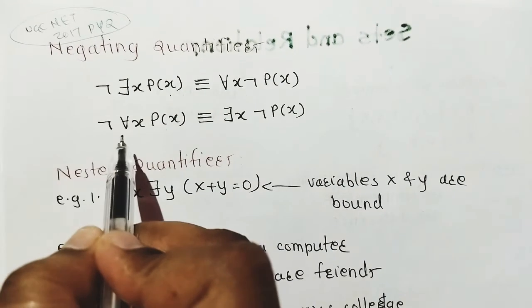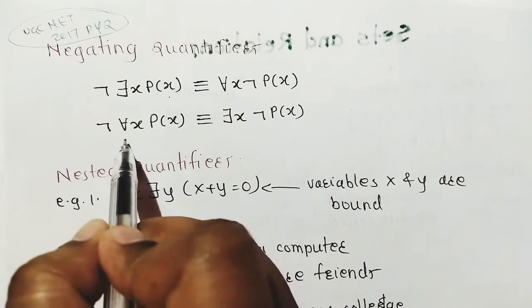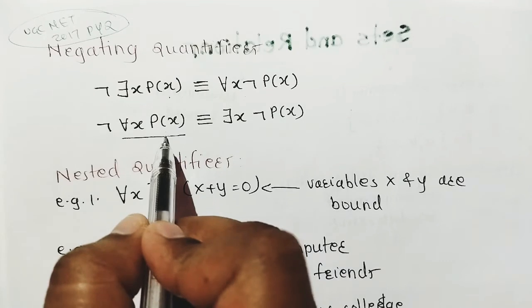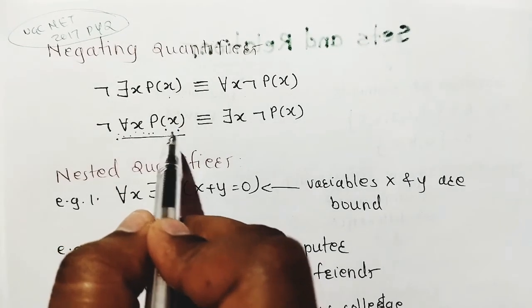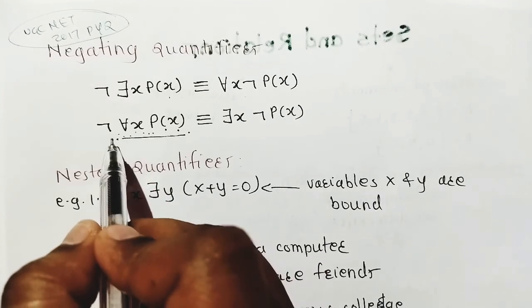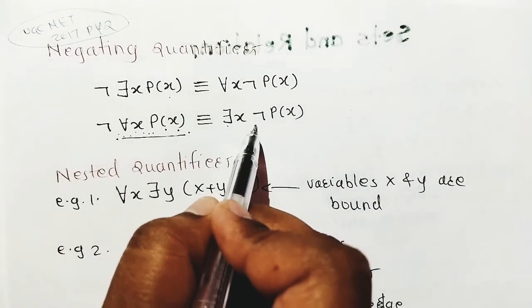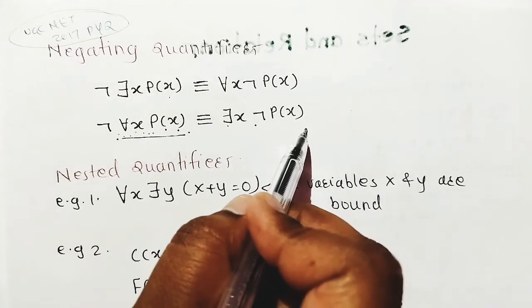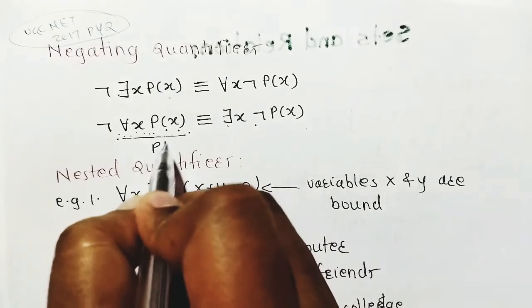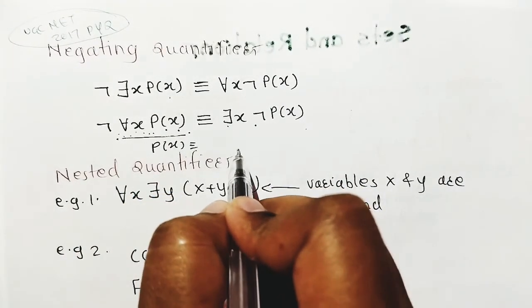Let us take an example. Consider for all x, p of x: every student in a class has taken a course Boolean algebra. If we take the negation of this, what will it be? There exists at least one student in the classroom who has not taken the course Boolean algebra. Our predicate is: the student has taken a course Boolean algebra.